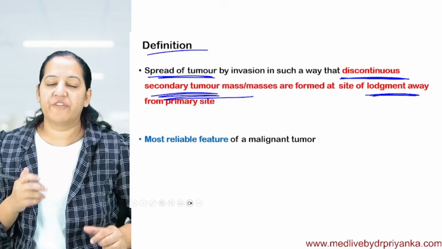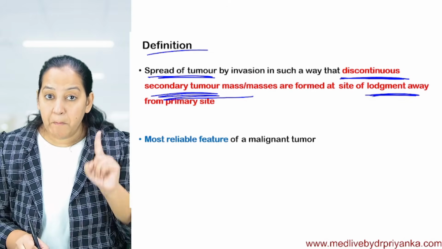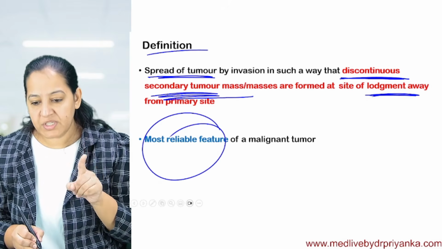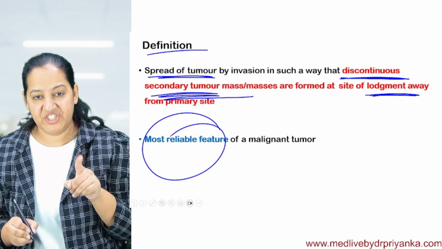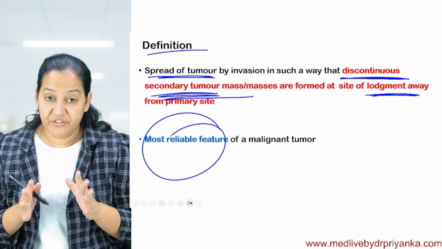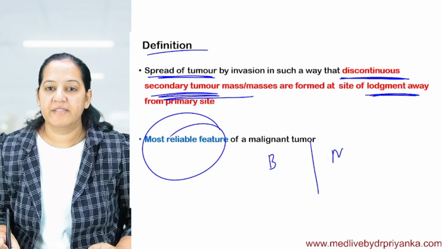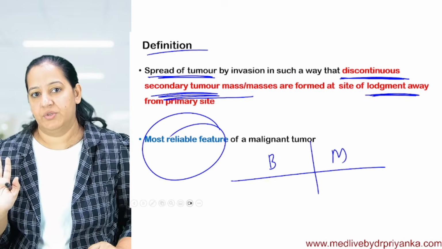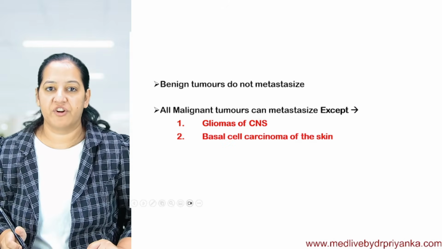I told you how to differentiate benign versus malignant. This is the most reliable feature. Yesterday also I taught you, this is the most reliable feature which differentiates benign versus malignant, among all the features. This is the definition of metastasis.